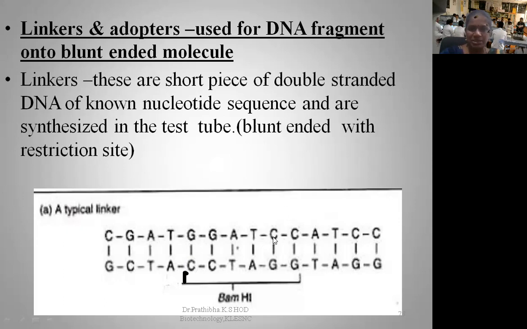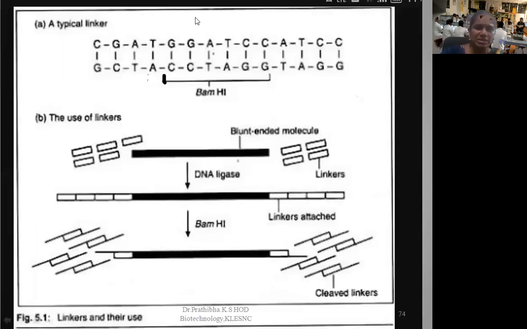On both sides you can see the blunt-ended DNA molecule with restriction sites. These restriction sites are recognized by this specific enzyme, BamHI. It means the BamHI restriction site is GGATCC. When you read in the opposite direction, it is GGATCC. That's the same. It means we are using palindromic recognition sites to prepare the linkers. Here you can see this is the typical linker of BamHI.